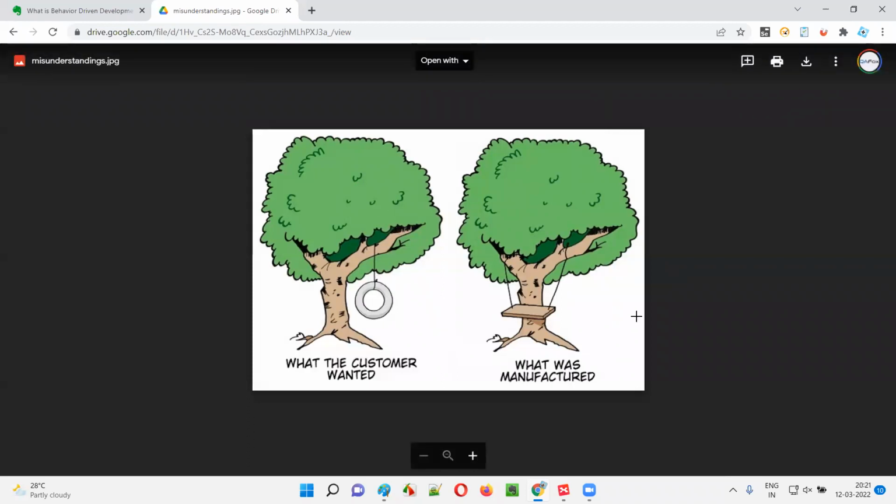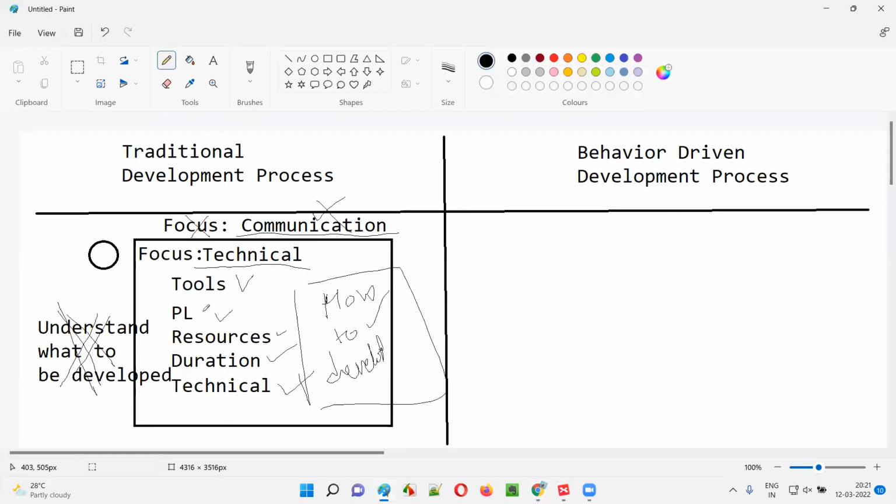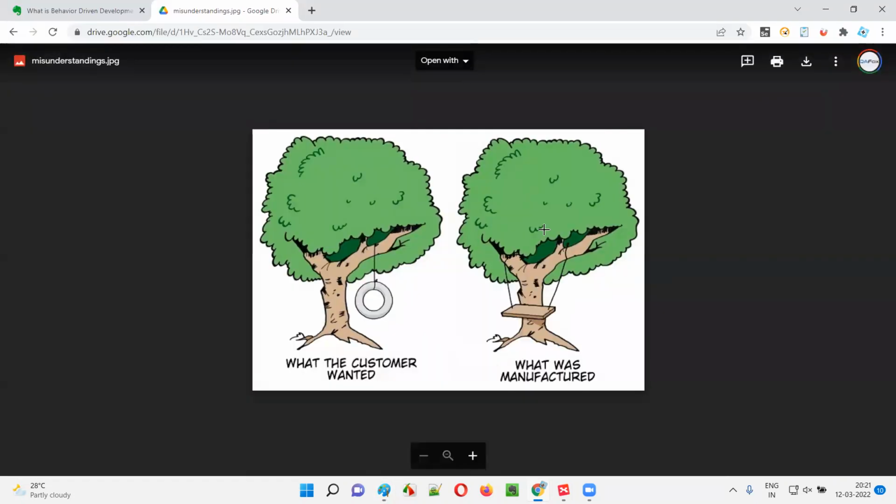But what happened was, technically, the project team is very strong. In case of a traditional development, technically the project team is very strong, but communication is missing. Though they are technically strong enough, they know how to tie the rope to the tree and how to attach this part to the ropes and all. They understood the requirements differently, guys, since communication is given less importance in the traditional development approach. They understood the requirements in a different way.